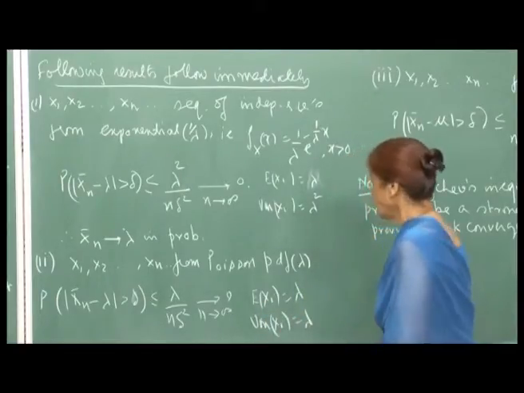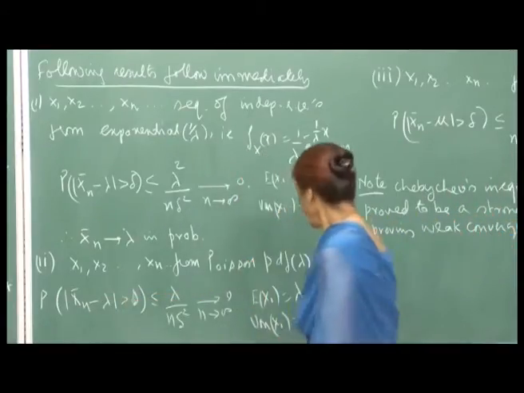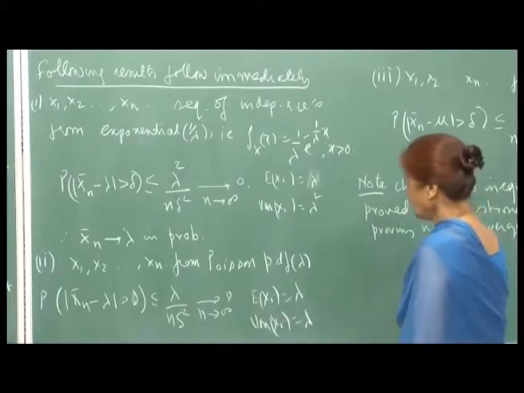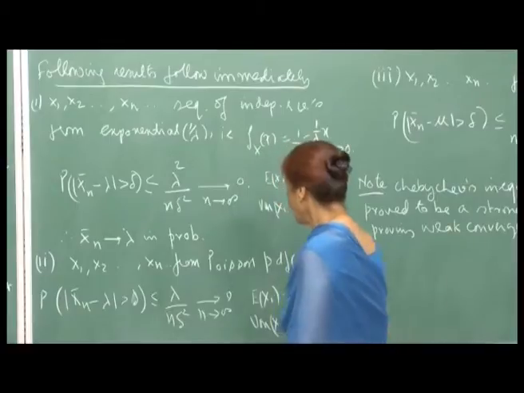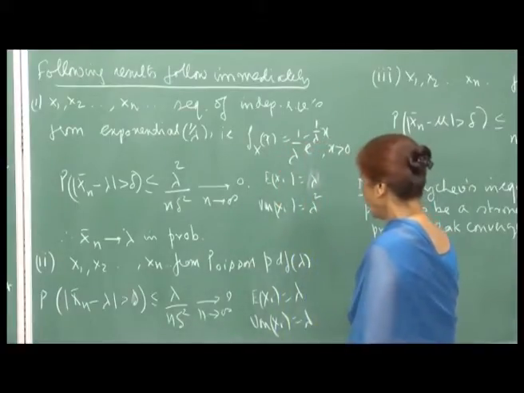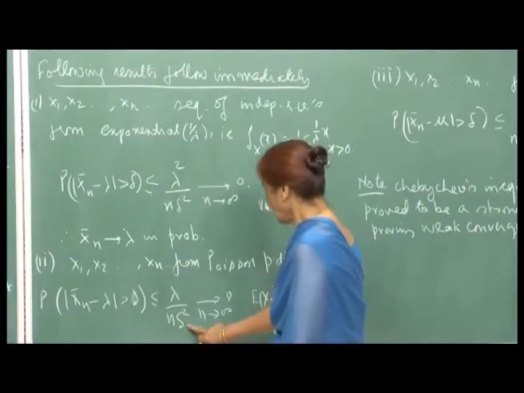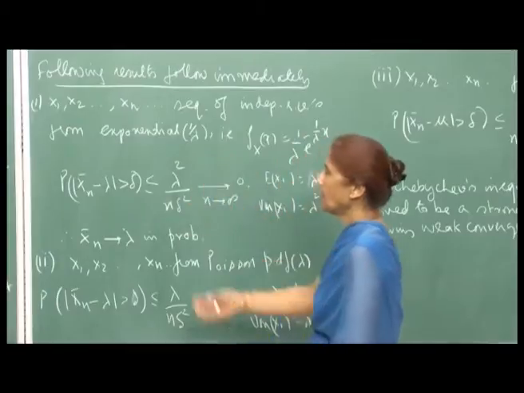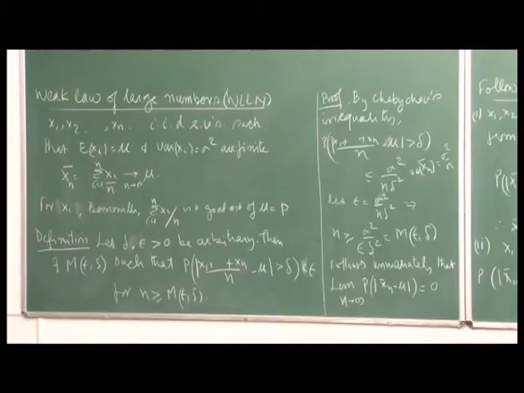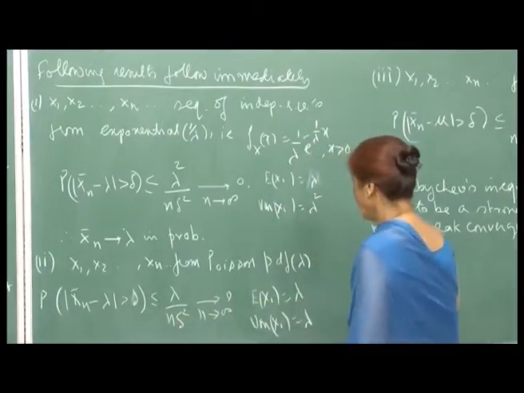So, this is also lambda, and the variance of X n bar would be lambda by n. So, this probability of greater than delta would be less than or equal to lambda upon n delta square, and this will again go to 0, because lambda and delta are finite, as we said we are talking about the situation where the mean and the variance are finite. So, this will again go to 0 as n goes to infinity, right.